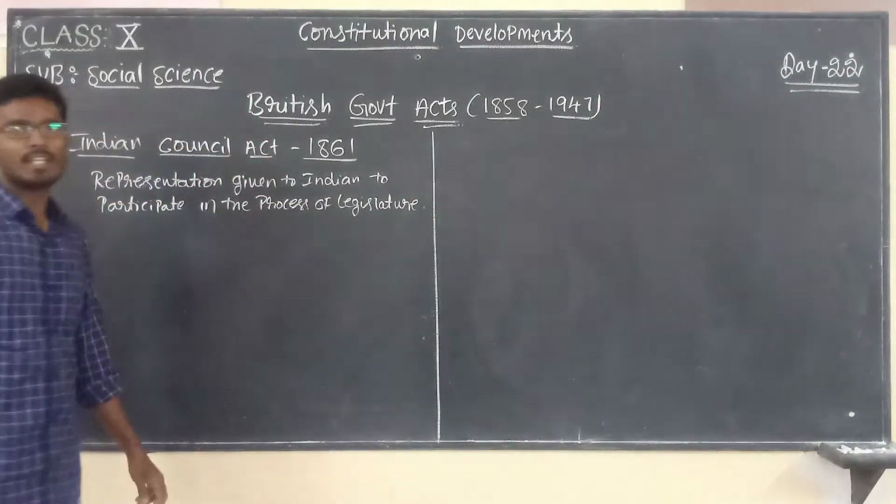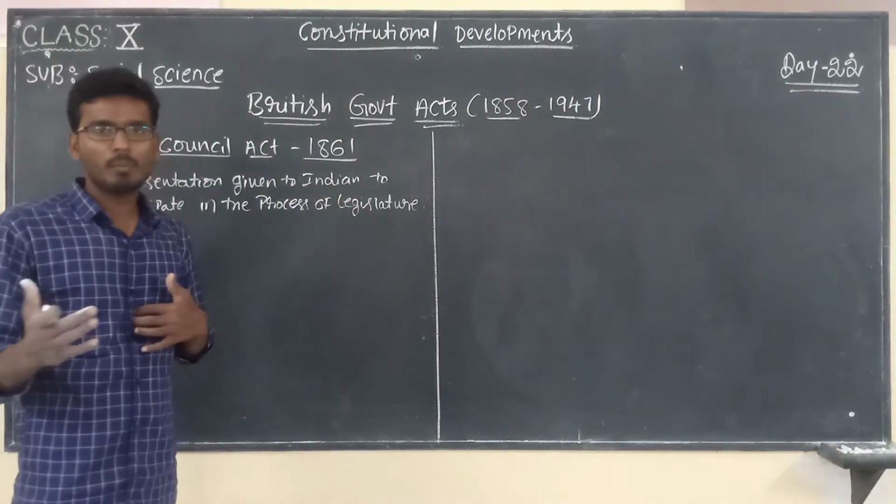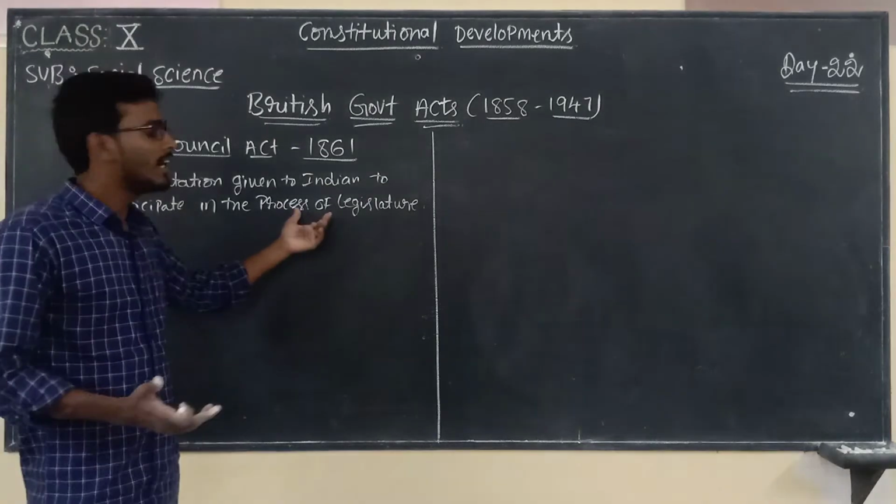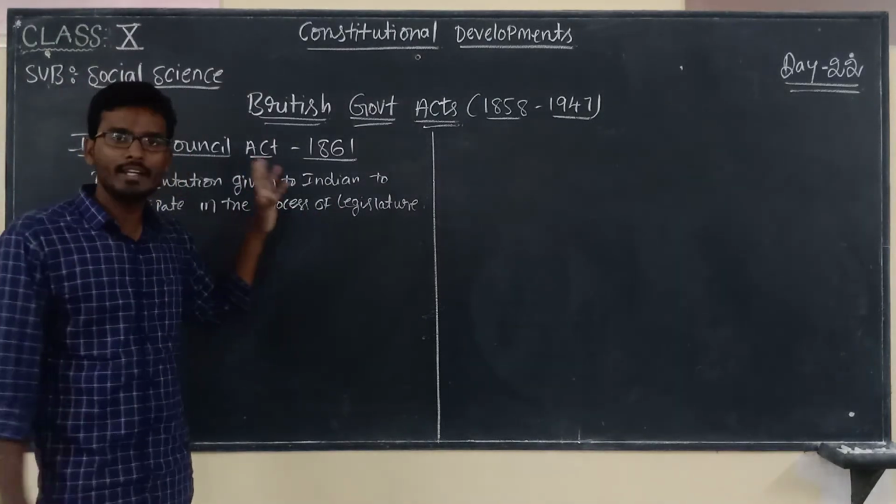The process of legislature means what? Creating a law, the process of creating a law. In that, representation was given to Indians.